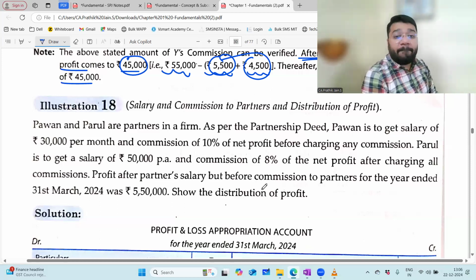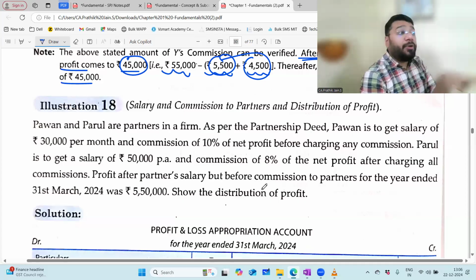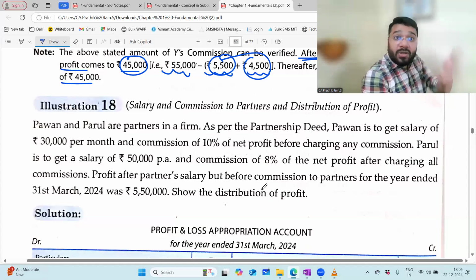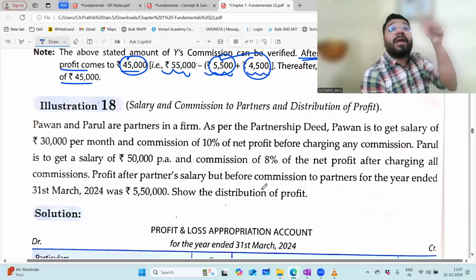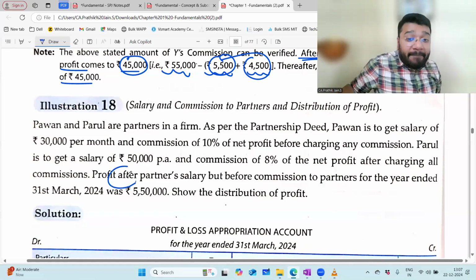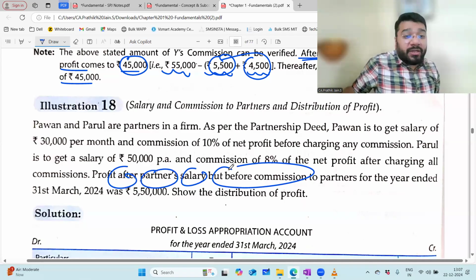And the commission for Parul is 8% of net profit after charging all the commissions. Which commission? Pawan commission and Parul commission. Both you have to minus. You'll get one amount, on that 8%. But that amount is not known. If that amount is not known, into 8 by 108. So profit after partner salary, but before commission is 550.